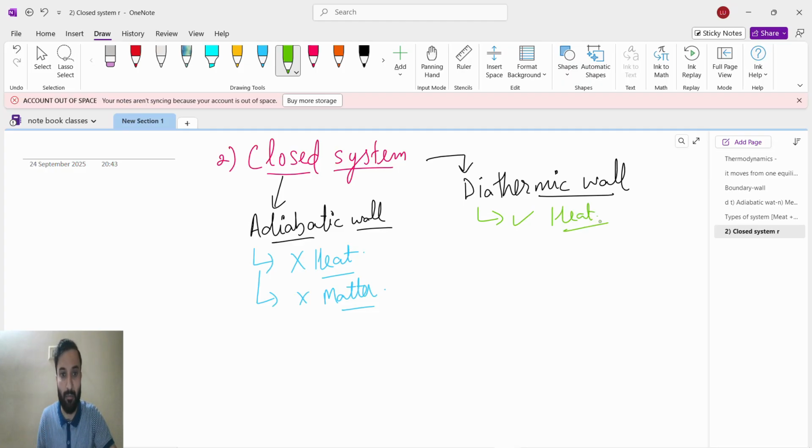But the system is closed, so matter exchange is not possible, because the bottle is closed. Adiabatic wall means heat transfer is not possible, and closed system means matter exchange is also not possible.